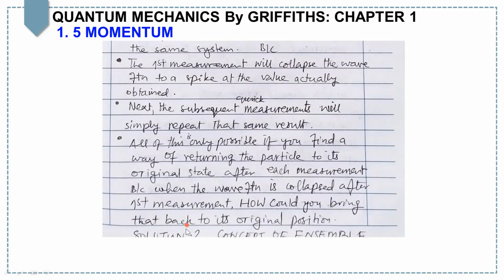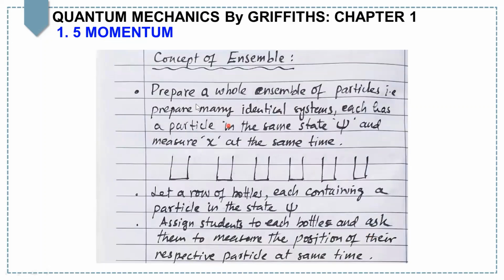To find the right way, let's use the concept of an ensemble. In this concept, simply prepare identical systems, each system with a particle in the same state psi, and then measure x at the same time. Suppose there is a row of bottles, each containing a particle in state psi, and each student measures the position of their respective particle at the same time.